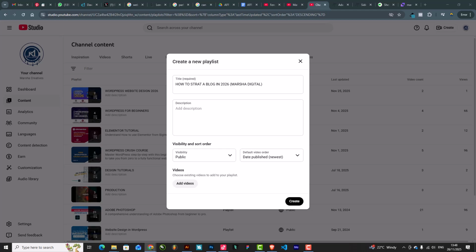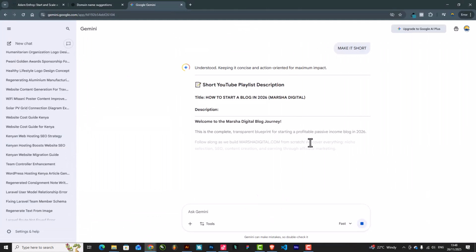That is on my other screen here. Sorry you are not able to see that, but I'm just asking. Actually, I'm using Gemini at the moment, and it has given me a very long description, so I'll just tell it to make it short. Let me just show you that. So there we go.